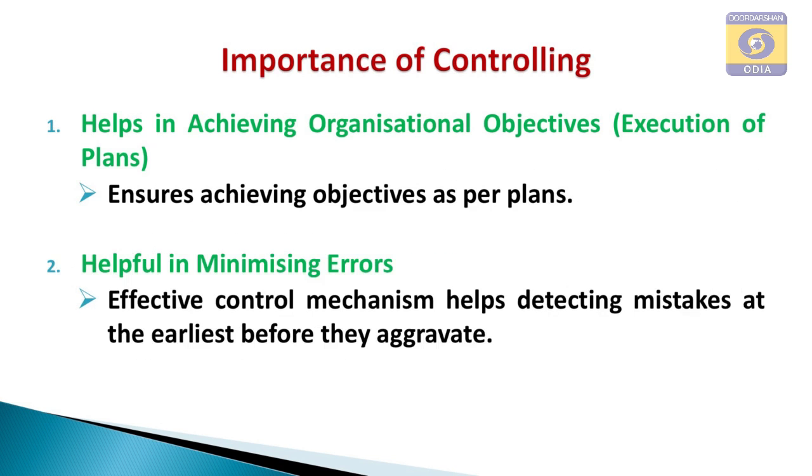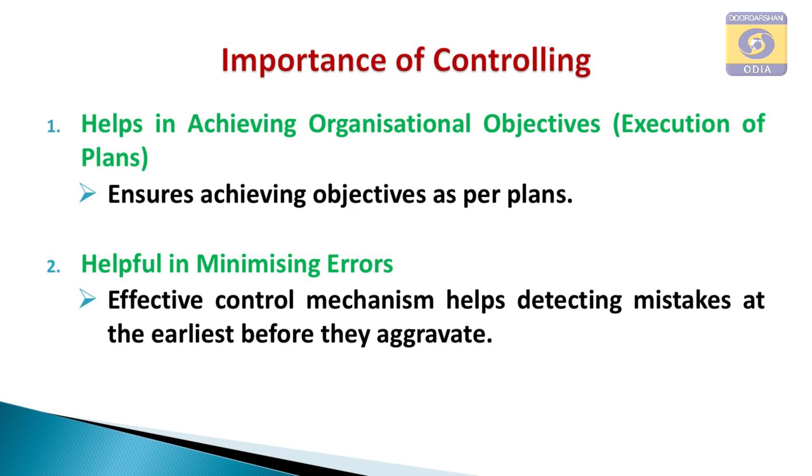Now, the importance of controlling. It helps in achieving organizational objectives. That means, plans are converted to performance. Whether plans have been converted to performance can be known from controlling. That means, our plan was this much, our standard was this much, whether we have achieved the standard or not, whether the plans have been converted to performance or not, that can be known from this function of management, that is controlling. So, it helps in achieving organizational objectives, that is execution of plans. It ensures achieving objectives as per plans.